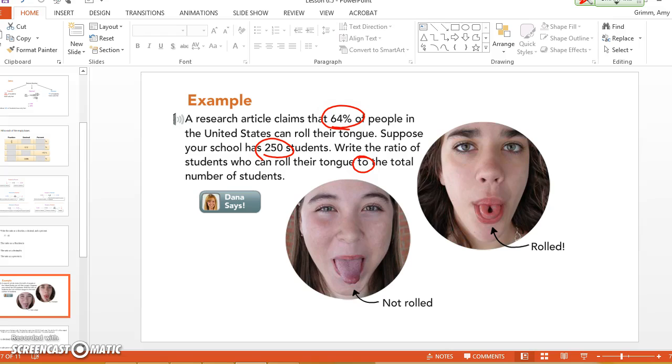I can use some multiplication. Kathy? Well, the only thing is that I'm going to need students to students. I know that there's 250 students. So here, to the total number of students would be 250. But what part am I missing? I'm missing how many kids are the 64%.